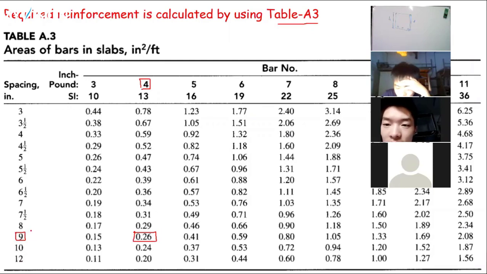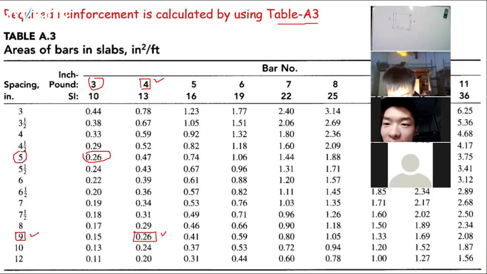This is my suggestion. If you want to select this one, 3, 0.26, 5, this is also correct. This is not wrong. Your answer is 100% correct. But to the best of my knowledge, I will suggest you use number 4 bar for the main reinforcement and select the same area, and spacing should be 9 inches. Clear?